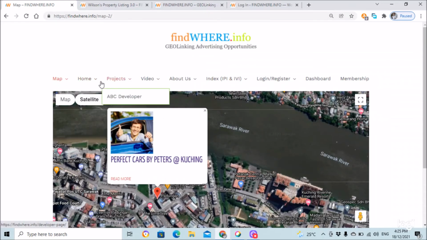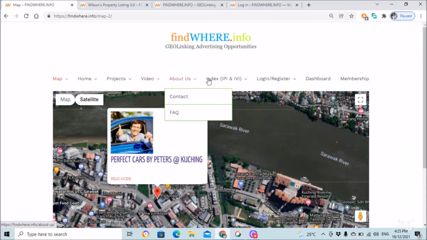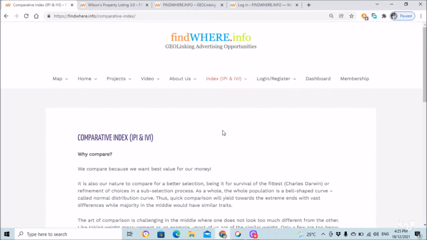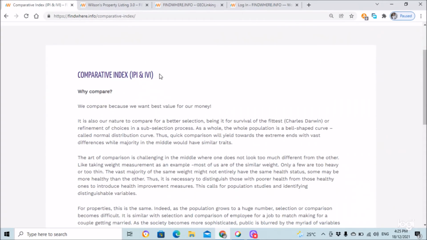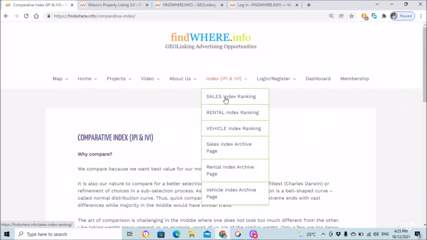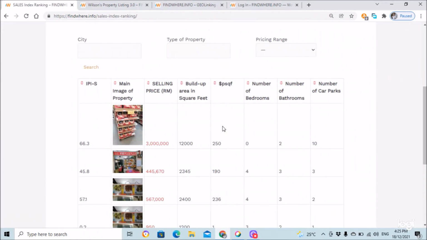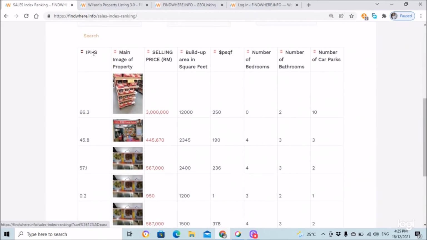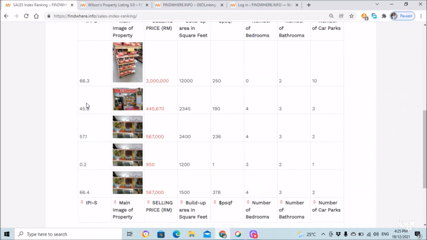There is a section for index, and this section is an incorporation of the comparative index that I worked on in contract2you.com. One of the features is that this indexing system can give a comparative index between different properties, by giving an index, IPIS, as a comparison between 2 different properties.